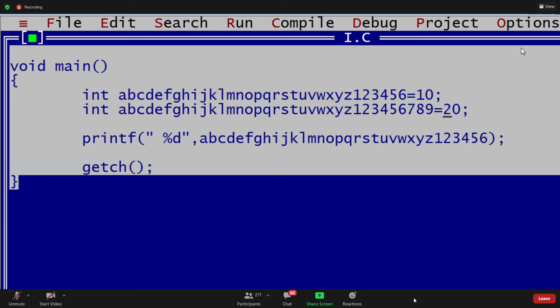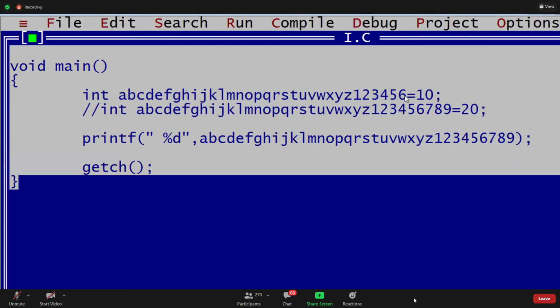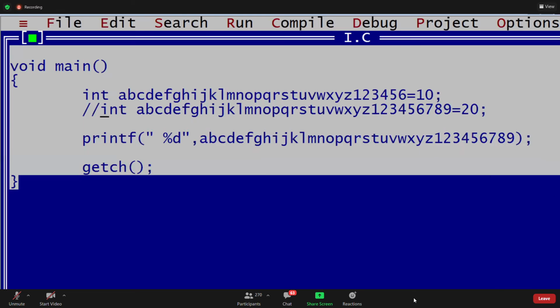Sir, if we add 789 in printf, will it give errors? No, the same. There also it is considered as 1 to 6. For example, she's asking, so we check it. Write 7, 8, 9. Then here also it considers the same. Now, for example, I will stop this declaration, that is the compiler. This variable name is still 6 only, and 7, 8, 9 I am printing. Once I run, is it valid? Yes, it is valid, because here also it considers till 6 only.